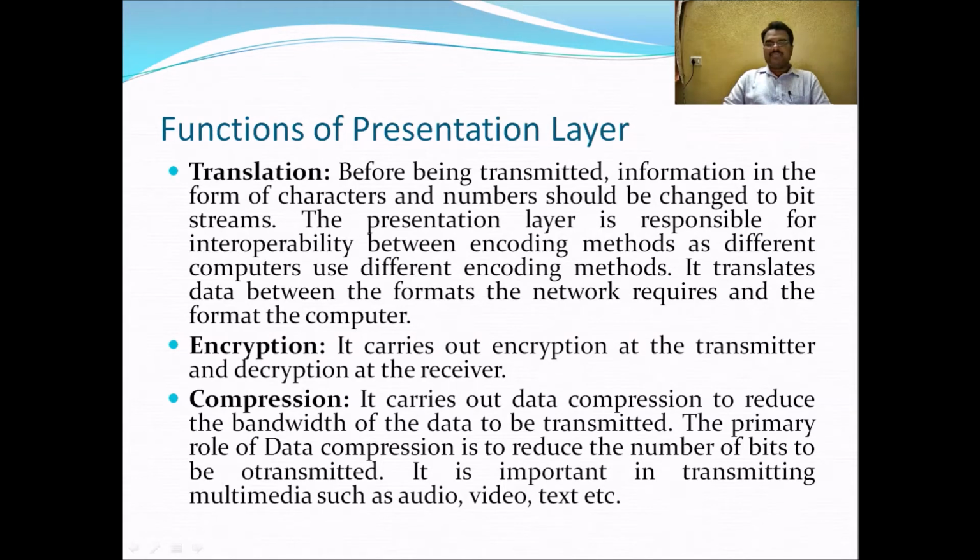Encryption carries out encryption at the transmitter and decryption at the receiver. While sending, the data must be encrypted, and while receiving, the data must be decrypted again. Compression carries out data compression to reduce the bandwidth of data to be transmitted. The primary role of data compression is to reduce the number of bits to be transmitted.